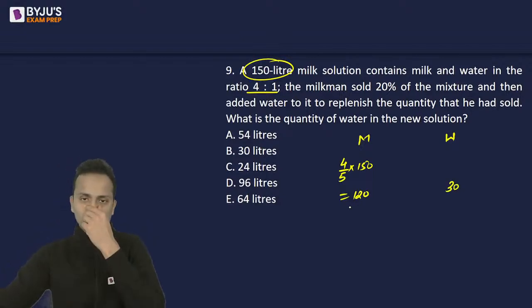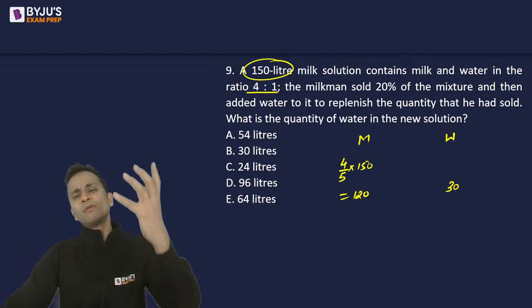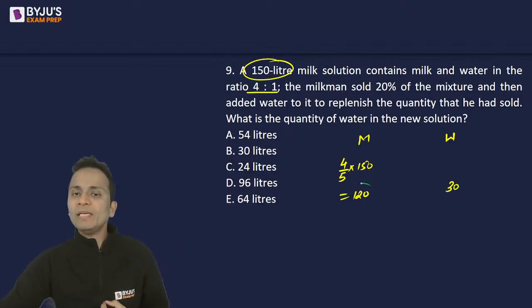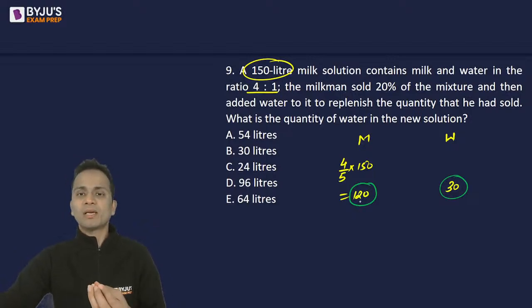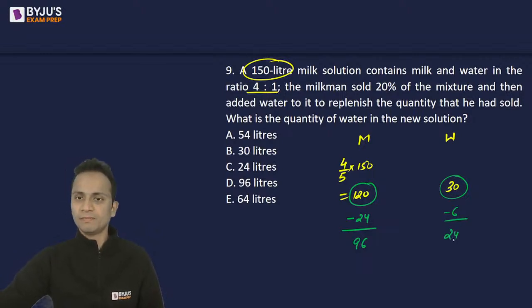Okay? Now let's remove 20% of the solution. If I remove 20% of the entire solution, then 20% of milk will be removed and 20% of water will be removed. So 20% of milk, that means 20% of 120 is 24. So after removing milk, I will get 96 liters of milk, right? Removing water, 6 liters of water is removed, 24 liters of water is remaining, right?